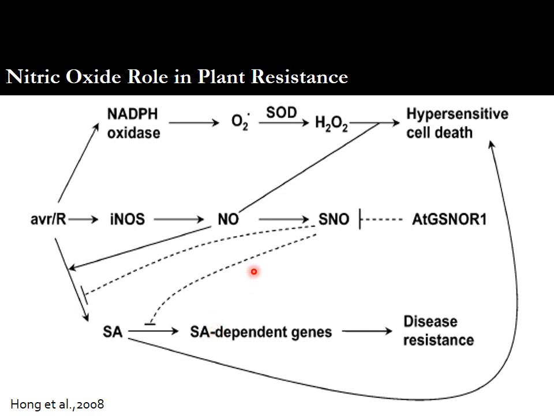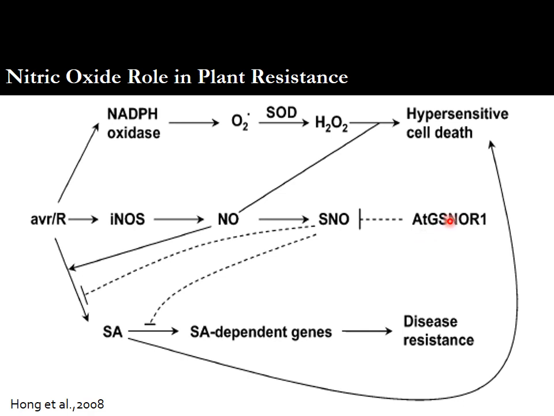So this is how a higher level of nitric oxide or SNO plays a negative role in plant resistance by promoting susceptibility. However, like in animals, the plant has an enzyme known as ATGSNOR1. This enzyme controls the high levels of SNO by the process known as denitrosylation.